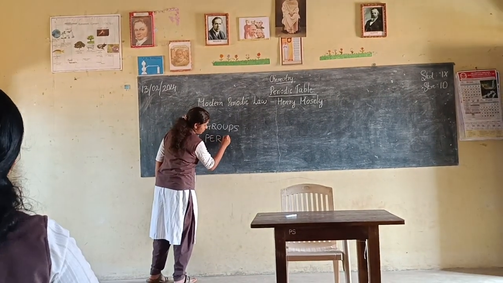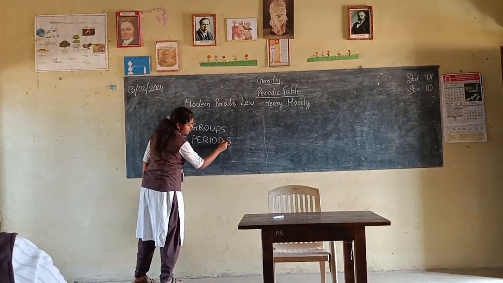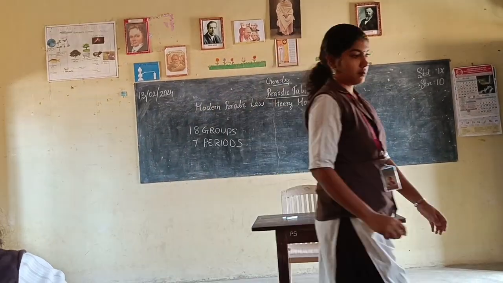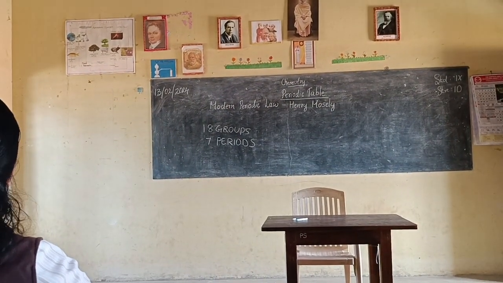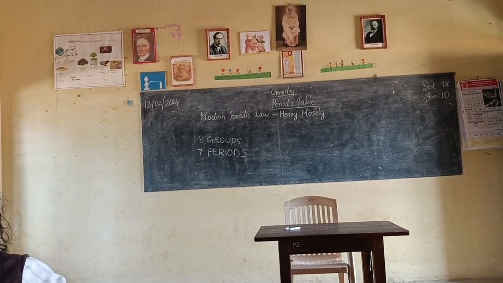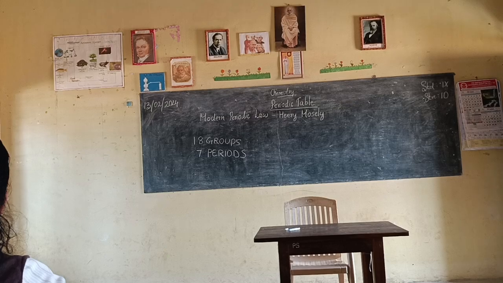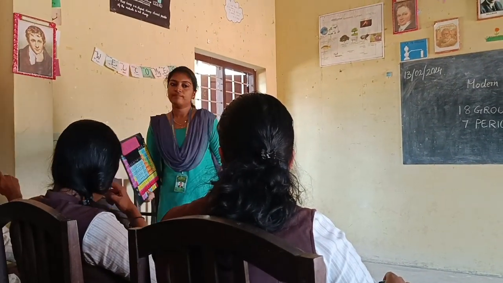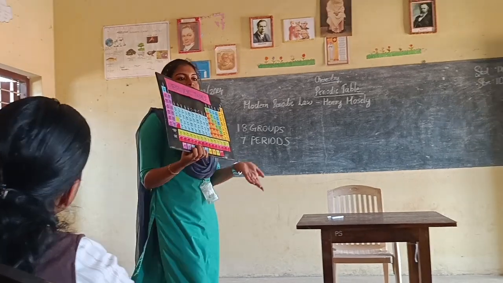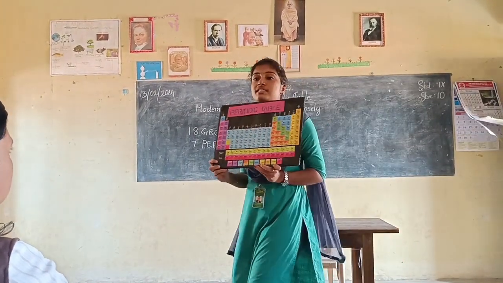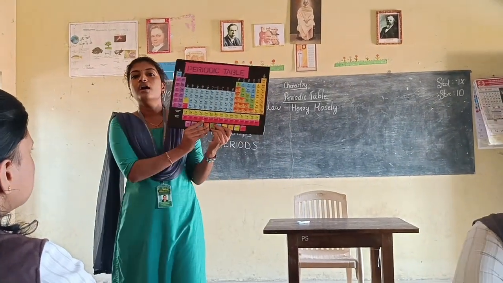Now, can you identify the shortest period in this periodic table? The first period, hydrogen and helium. Then can you count the number of elements in the third period? 1, 2, 3, 4, 5, 6, 7, 8. Okay. I just asked you to count the group and period. Have you all understood what a group and a period are in the modern periodic table?